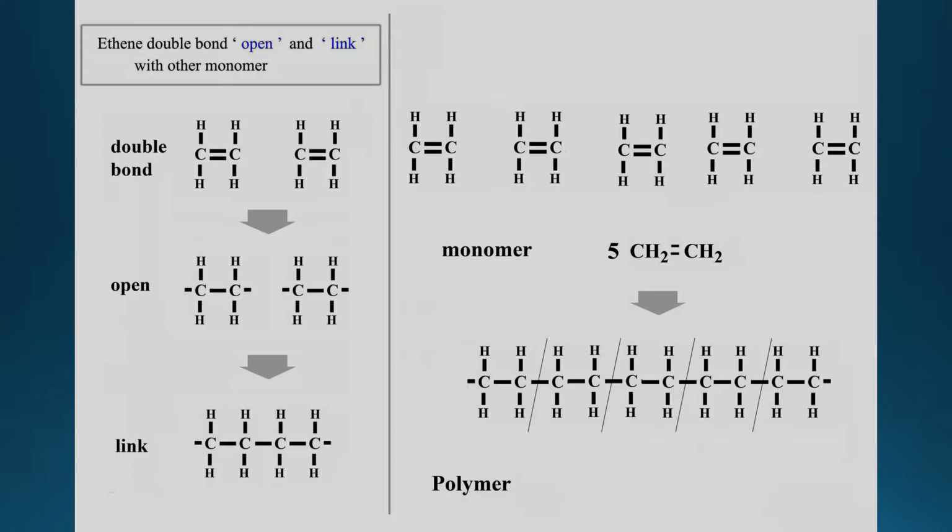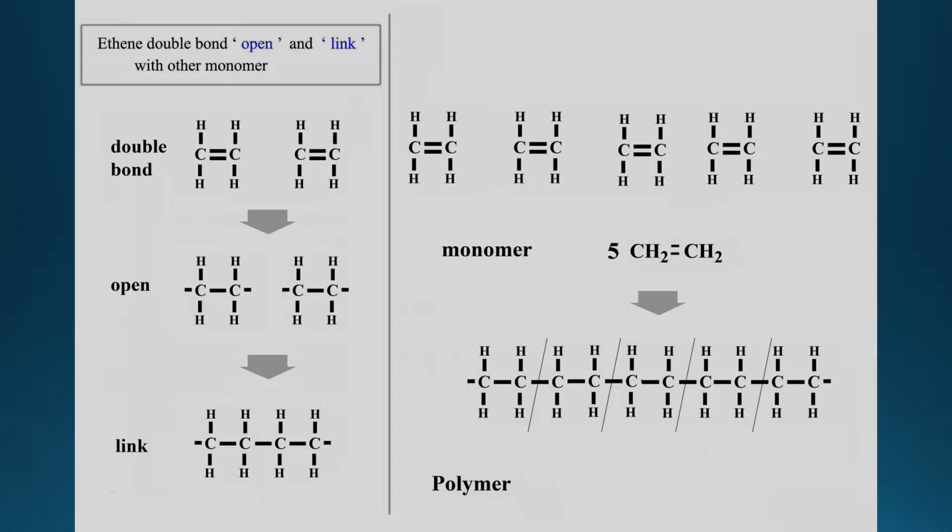CH2 double bond CH2. So students, pay attention to the molecular structure and the naming. Students, you are required to know the structure well and the name well.